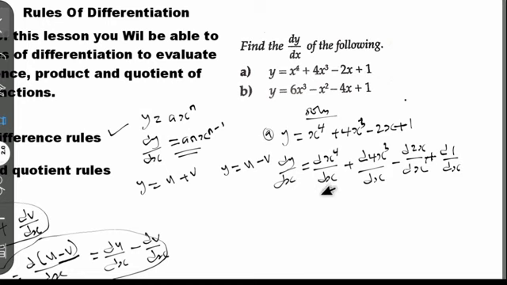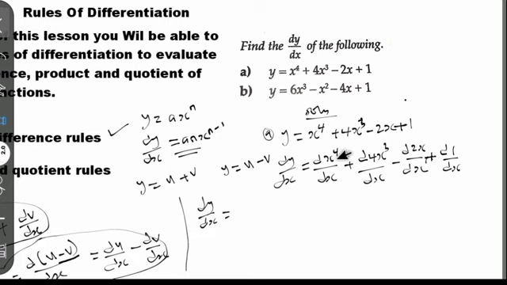Listen to how I want to solve this. Let's differentiate first. We have dy/ds is equal to, so let's differentiate s to the power of 4 here. According to the general form of differentiation, the power is multiplied by the base, and you subtract 1 from the power.